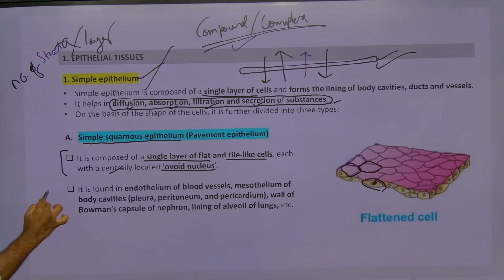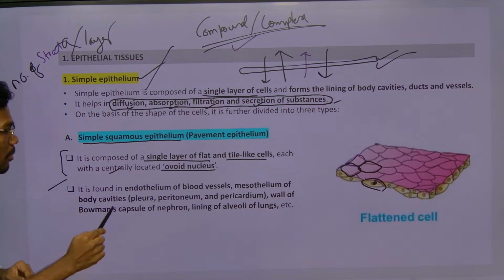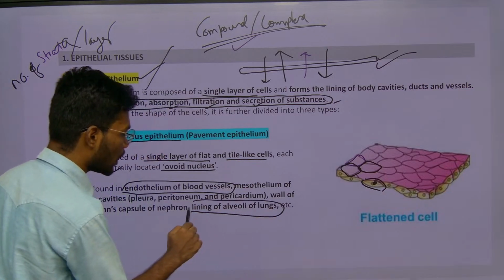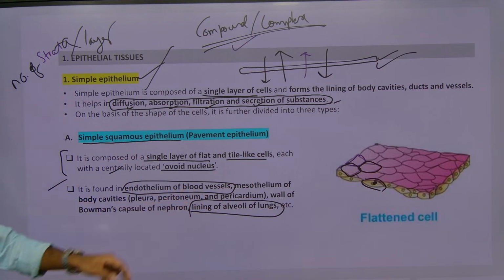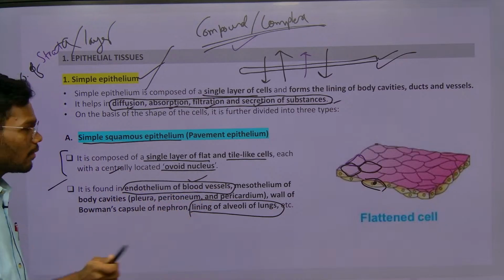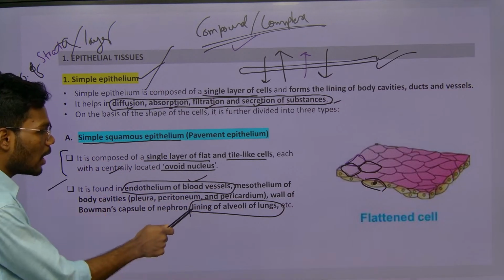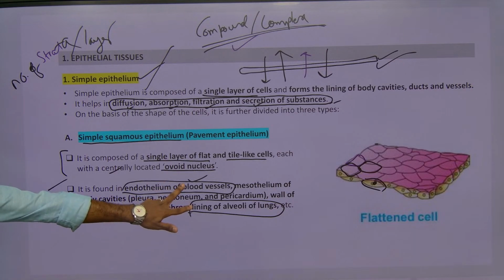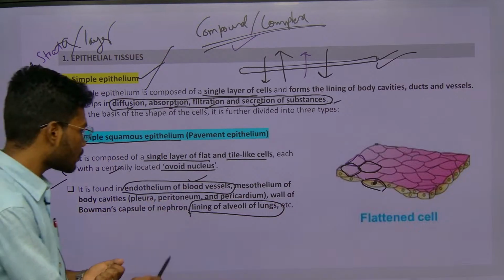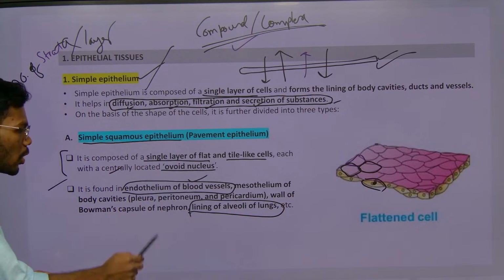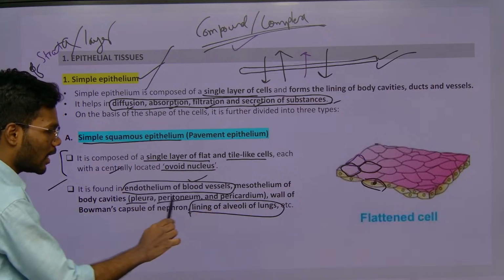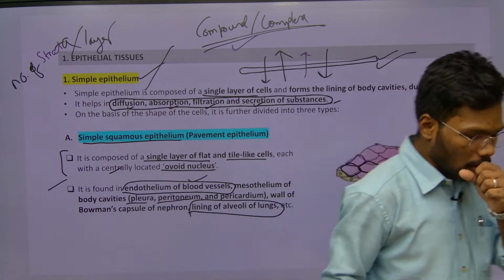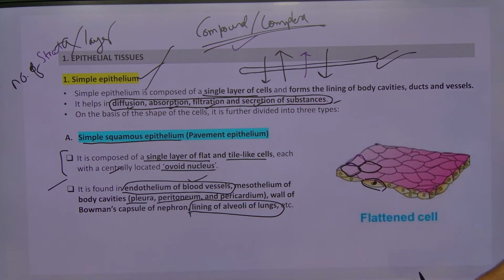Tissue, definition, examples. What are the examples? Mainly remember the endothelium of blood vessels and the lining of the alveoli of the lungs. These two are given in NCERT. So the endothelium of all blood vessels has simple squamous epithelium, and also the lining of the alveoli of lungs. These two are very important in NCERT, right? And you can remember the mesothelium of body cavities: pleura, peritoneum and pericardium. So these are the layers of body organs, right? Bowman's capsule of nephron is also simple squamous epithelium.